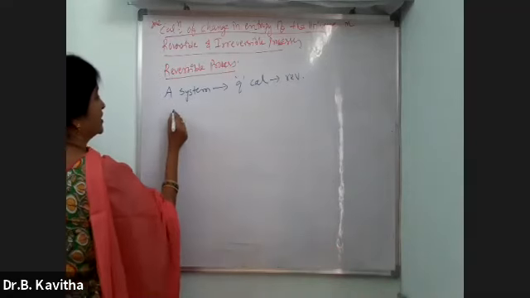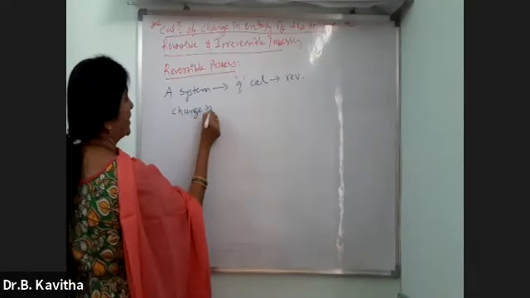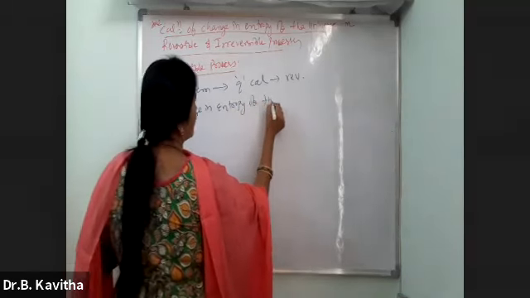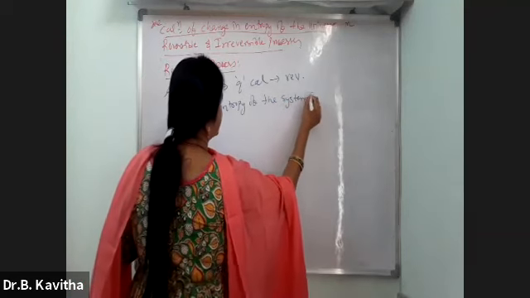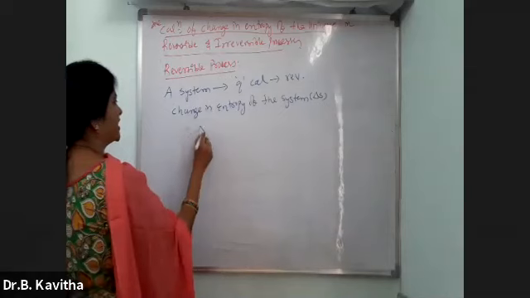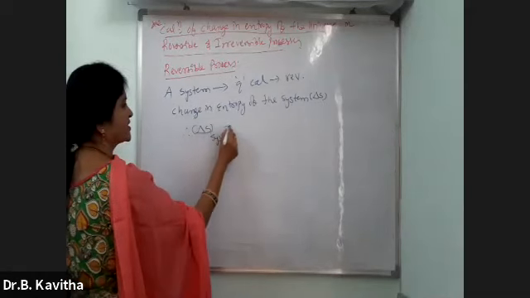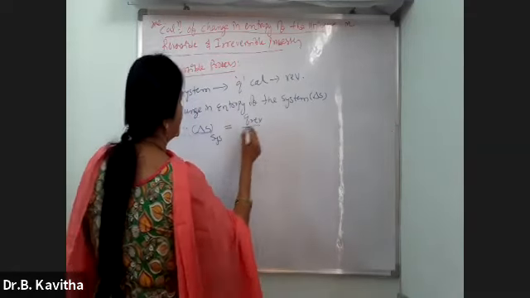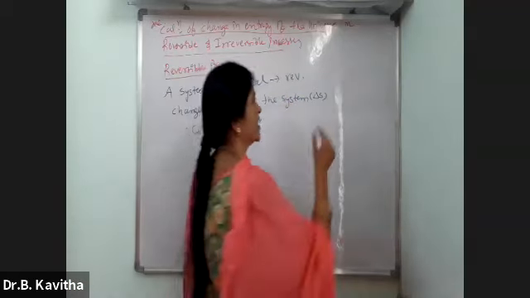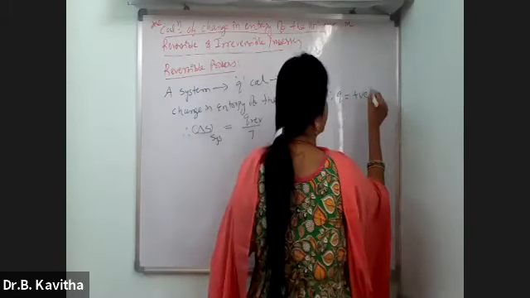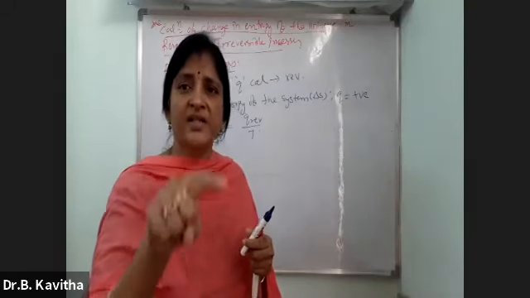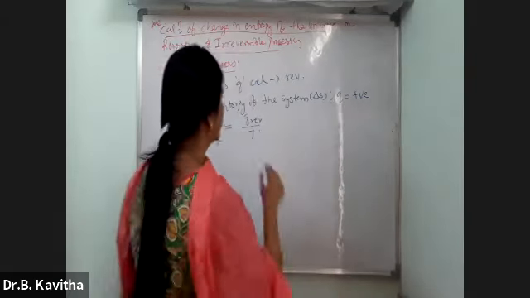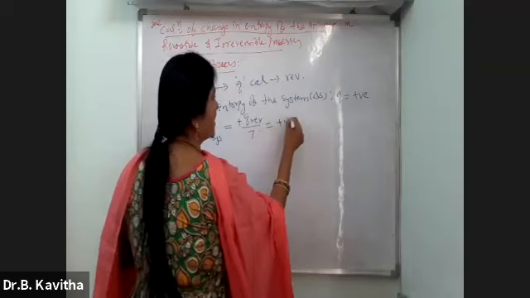Now you can write the change in entropy of the system. Change in entropy means delta S. Therefore, delta S of the system we are now calculating. Delta S of the system is equal to how much? You know the equation for delta S? It is Q reversible by T. Because here the system absorbed the heat from the surroundings, is Q positive or negative? Since it is absorbed, you can write it is positive. Therefore, this becomes a positive value.